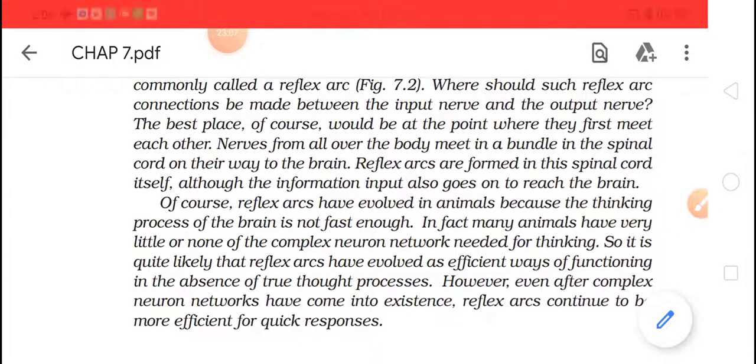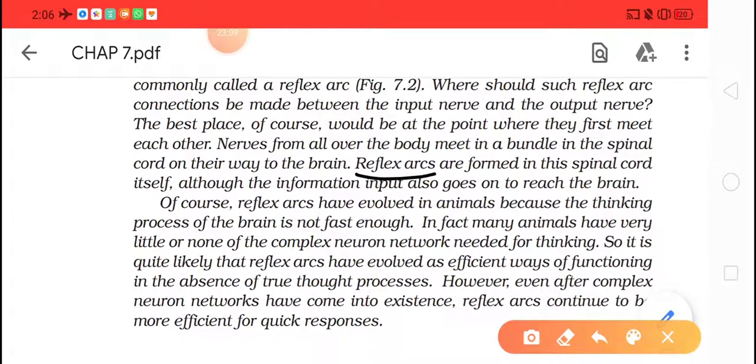Reflex arcs are formed in a spinal cord itself, although the information input also goes on to reach the brain. Of course, reflex arcs have evolved in animals because the thinking process of the brain is not fast enough.